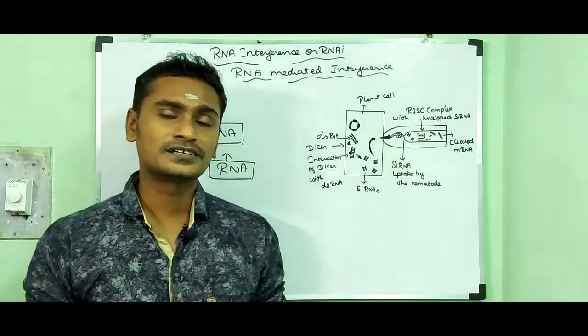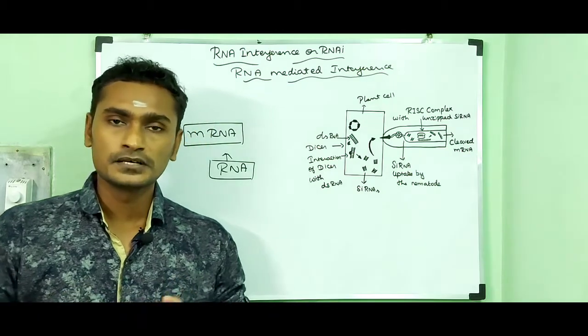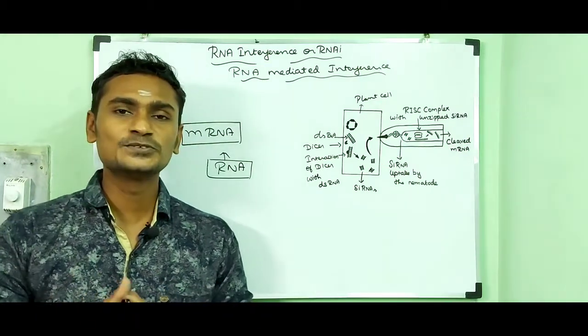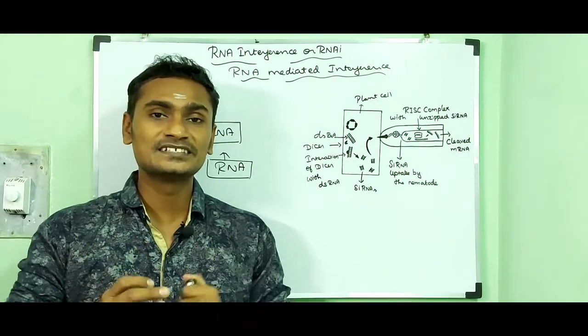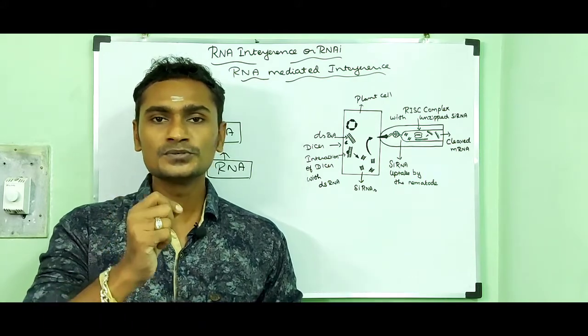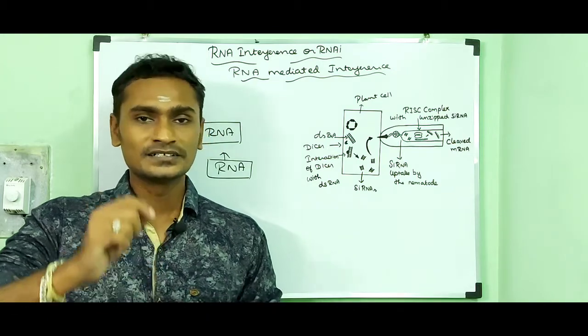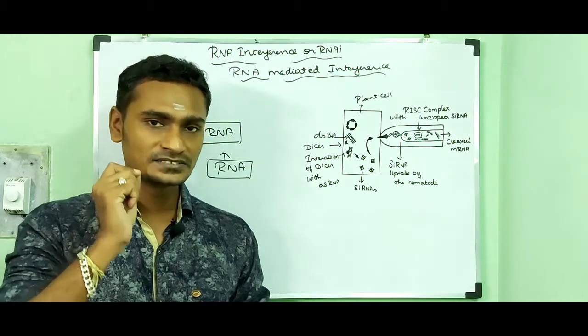RNA interference is an important field in biotechnology. This is a new approach used to silence or shut down the target gene. By using an RNA molecule, we are able to silence the target gene.